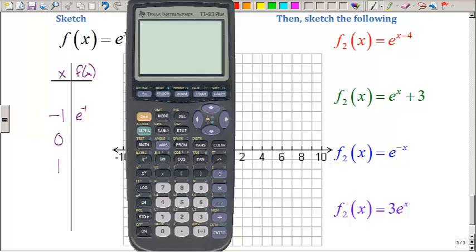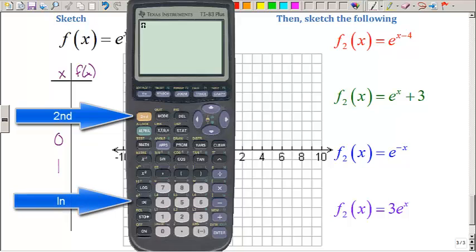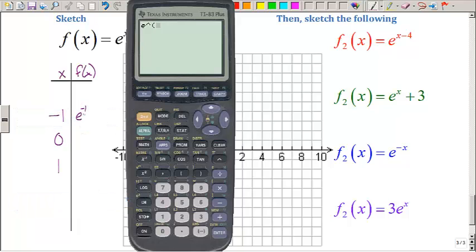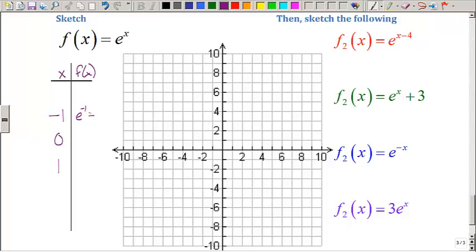The e button is close to the ln button, e to the x. So what we're going to do is hit second, the ln button, which should pop up e caret. Notice it already says raised to the, because it's often used as a base. So usually in the calculators it automatically does that for you. If you're using a scientific calculator, you might have to type in the caret yourself. But we have e to the negative 1, closing my parentheses, hit enter. That gets me 0.37.